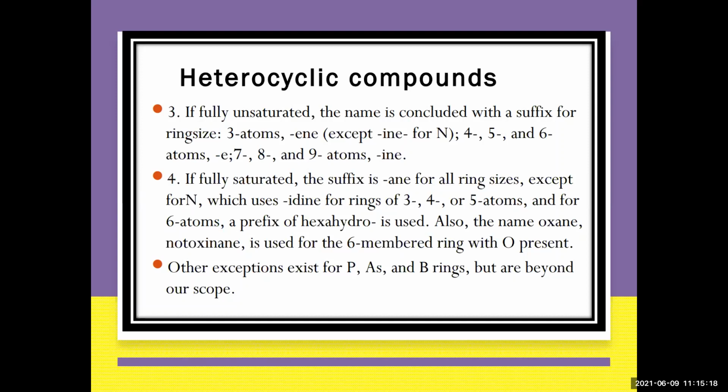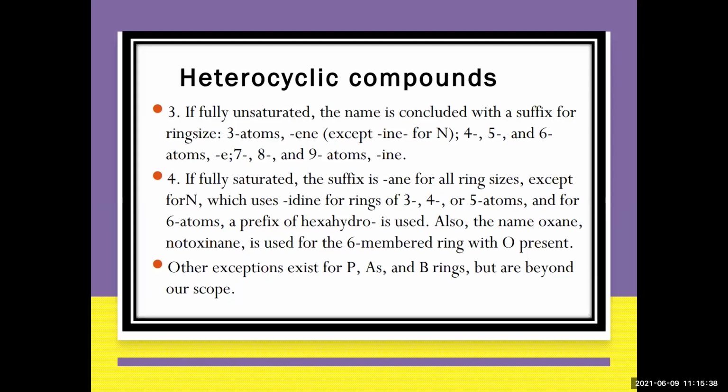If fully saturated, the suffix is ane, for all the rings except nitrogen, which uses idine. For 3, 4, 5, 6 it is a.